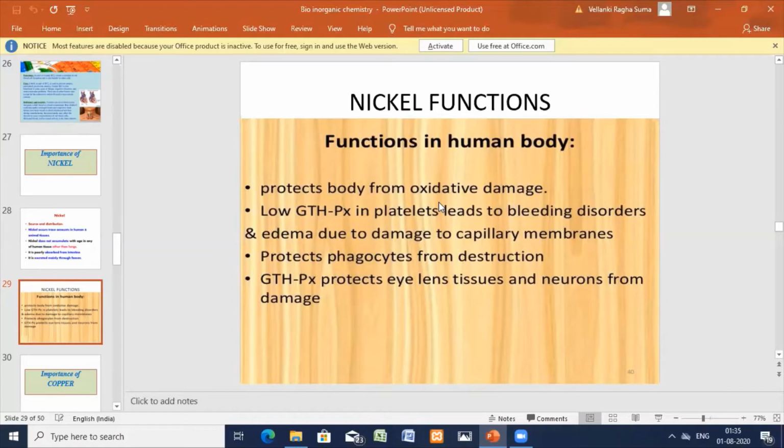Next, in the platelets, a lack of it leads to bleeding disorders. If this is not functioning, edema follows, which is swelling, and you get damage to the capillary membranes. It protects the phagocytes, the cells, from destruction. Nickel will protect islet tissues and neurons from damage.